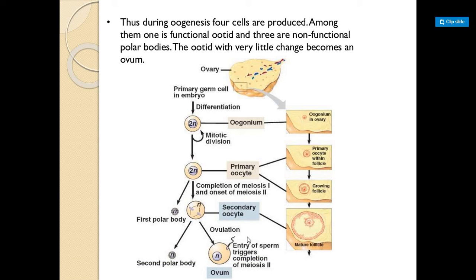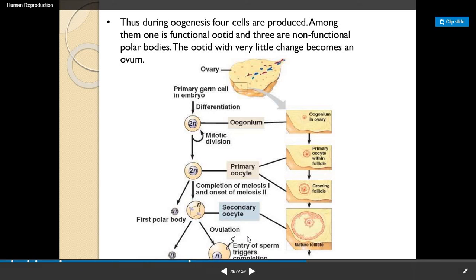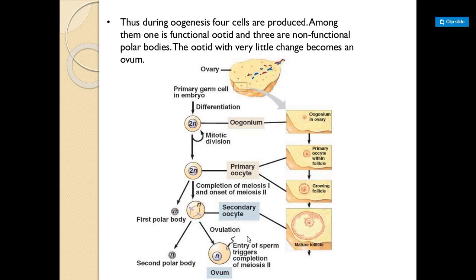Okay students, so here we complete the process of oogenesis, that is the process of female gamete formation, that is the egg or the ovum.